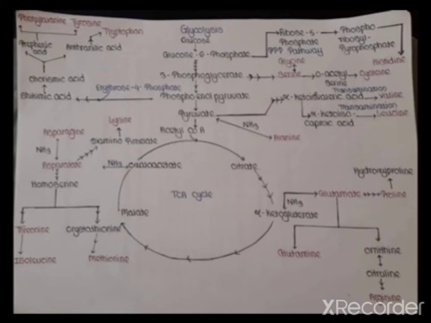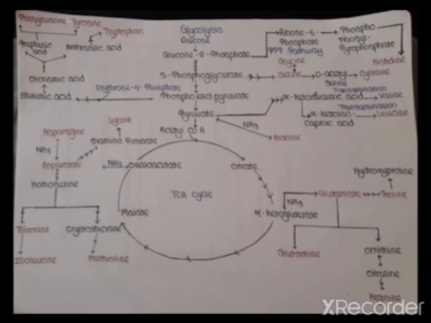So see, friends, the pathway of amino acids. Here, different intermediate compounds of the glycolysis pathway and TCA cycle are responsible for the formation of different types of amino acids. This pathway chart clearly shows us, and we can learn, from which intermediate compounds of these pathways the different amino acids are synthesized.